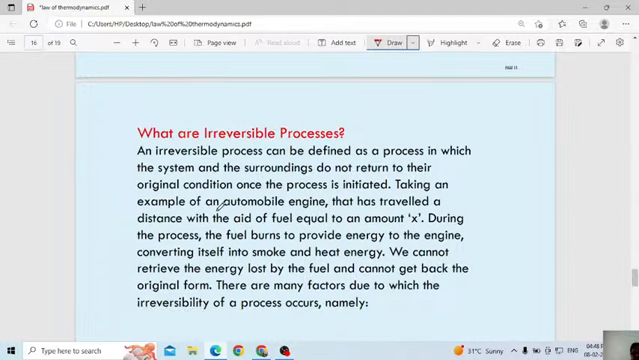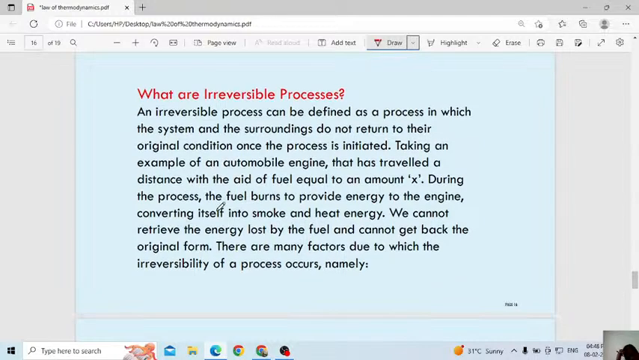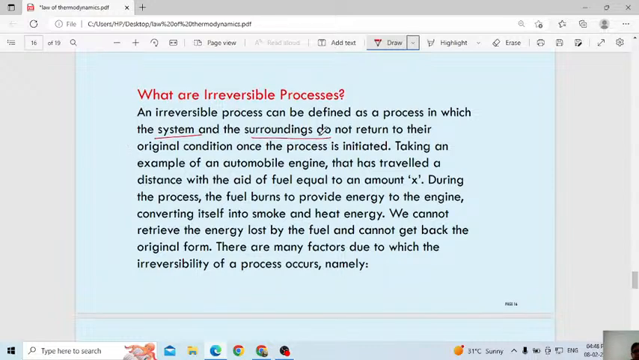Then consider what is meant by irreversible, in which the system and surrounding, according to the thermodynamic definition, do not return to their original condition once the process is initiated. You can't bring it back to the original state. Once the reaction has started, you can't bring it to the original state.